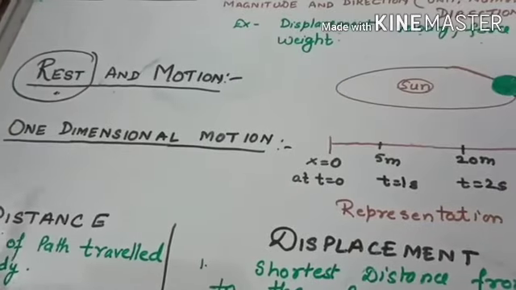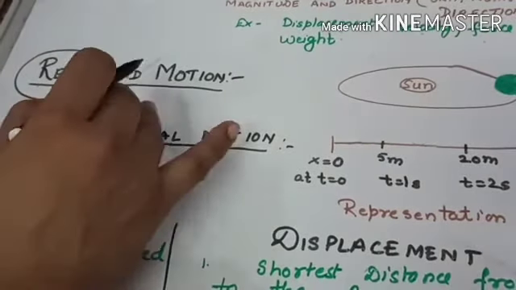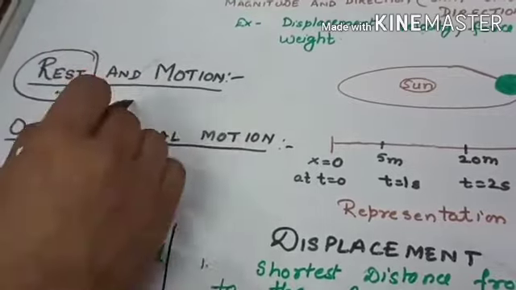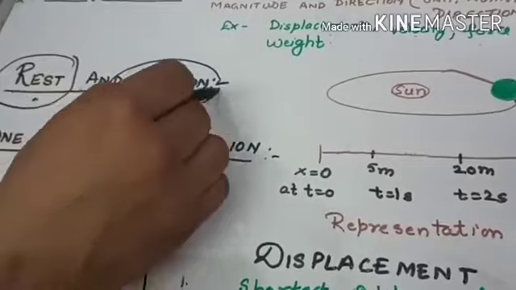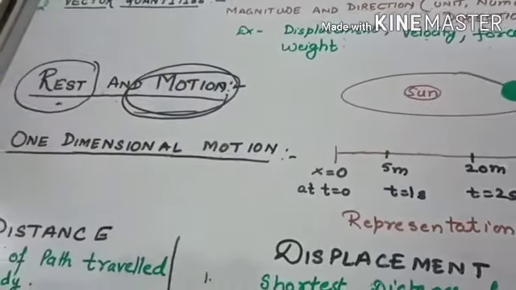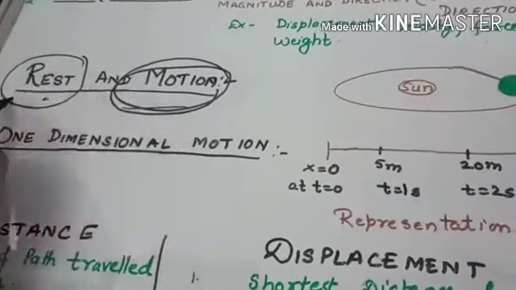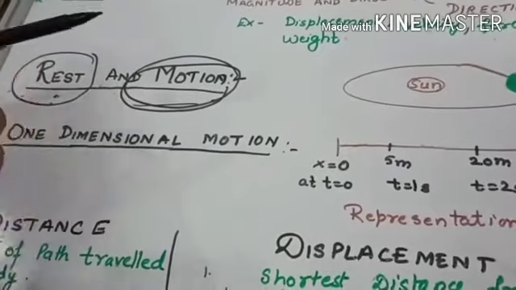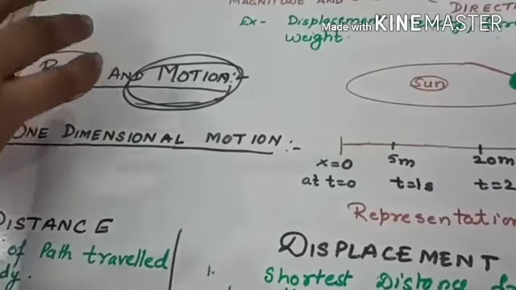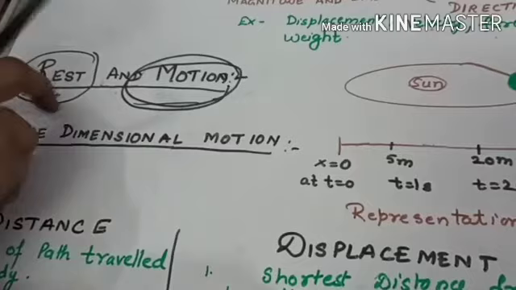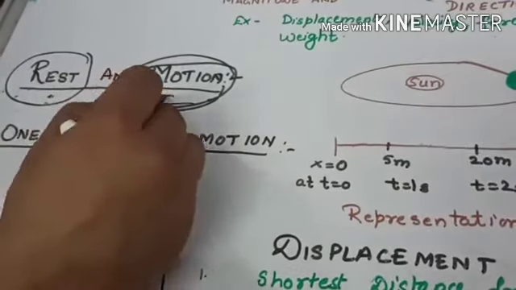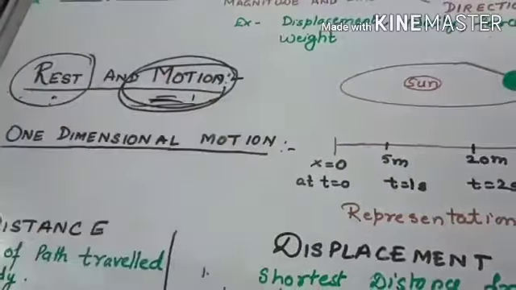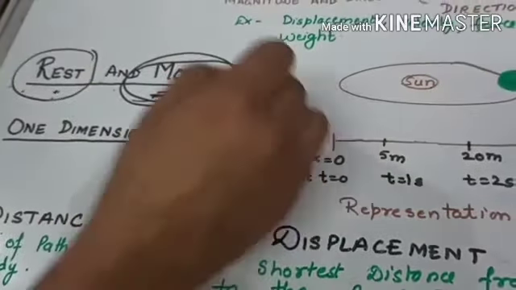But when we see a train leaving the station, we say that the train is in motion with respect to us. So this way rest and motion are related to each other. Rest means the body does not change its position with respect to its immediate surroundings, while if the body changes position with respect to its immediate surroundings, then it is motion.